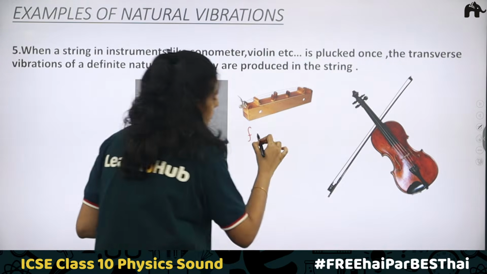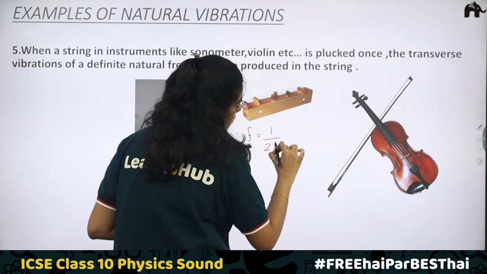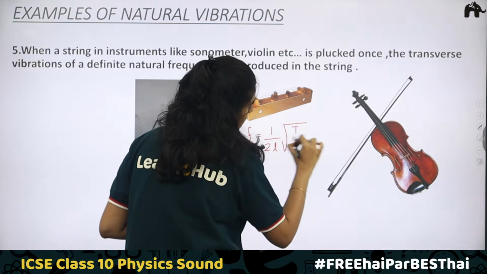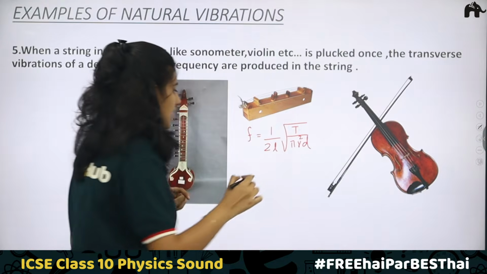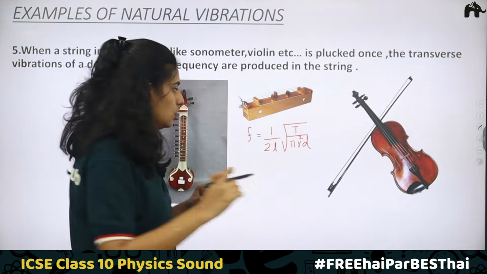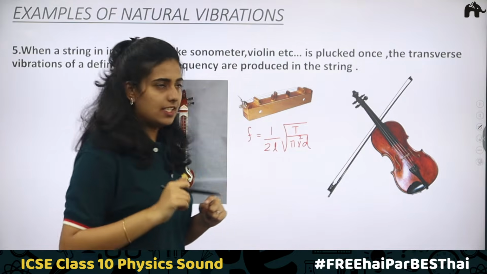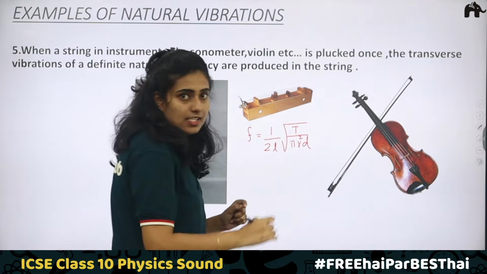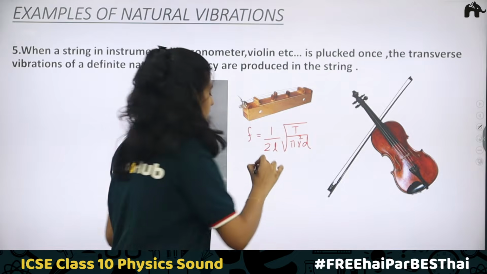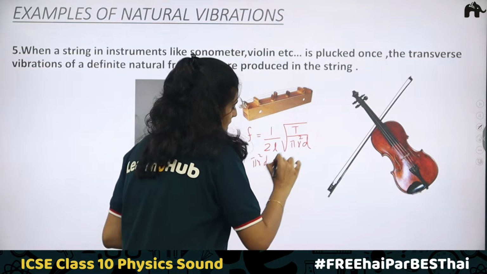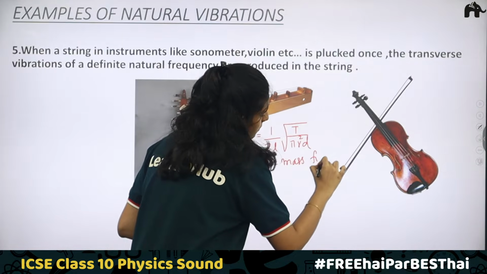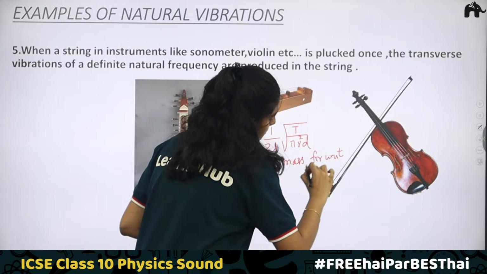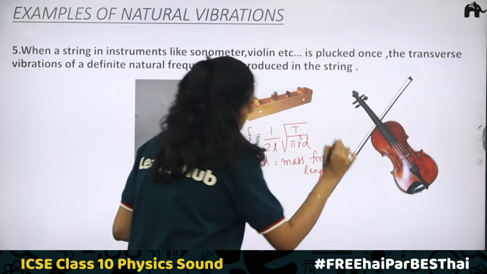This natural frequency is equal to 1 by 2L root of T by pi R square D. Let me explain what these are. L is the length. T is the tension that is created. R is the radius and D is the density. Here pi R square D is nothing but the mass per unit length.